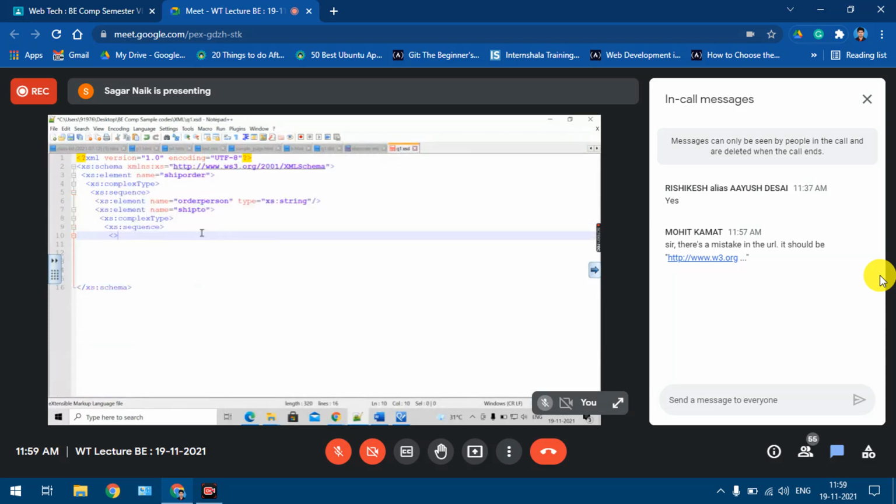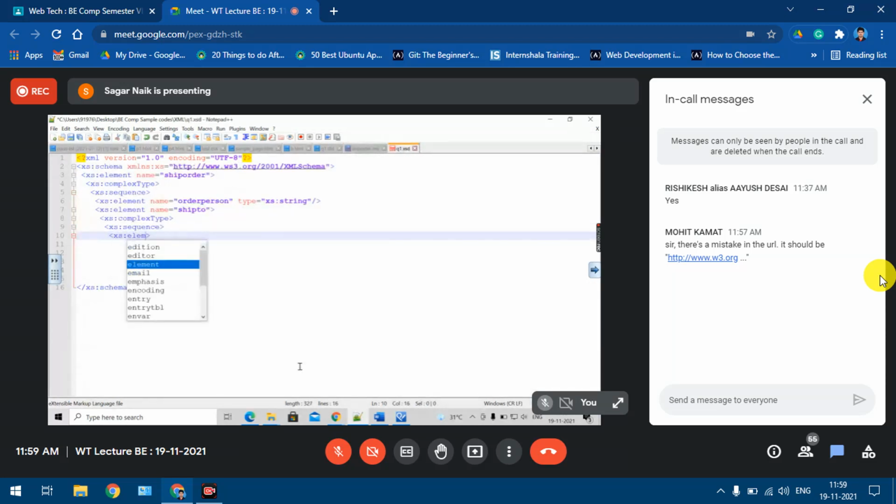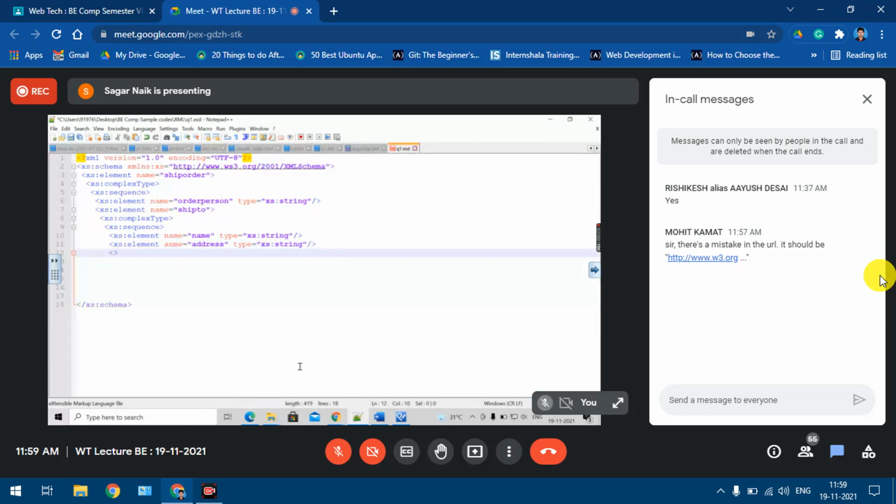First I'll define, let me just check. Yes, name, address, city, and country. So I'll define the name element. Element name equal to name. I will define the data type equal to xs:string. I'll close the element here, simple element. What is the second thing? xs:element name equal to address, type equal to string only. I'll close the element here.